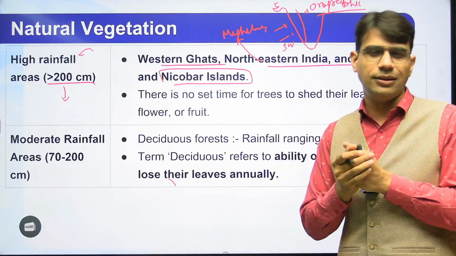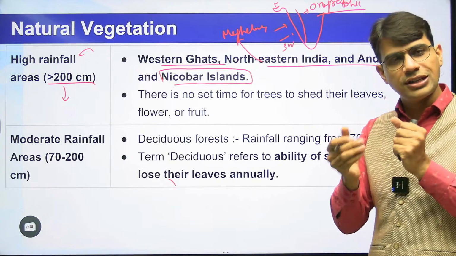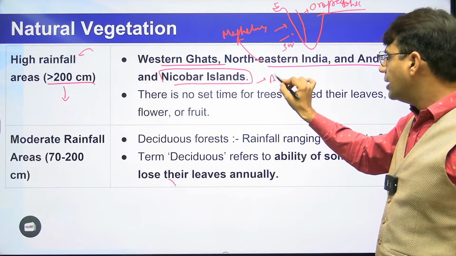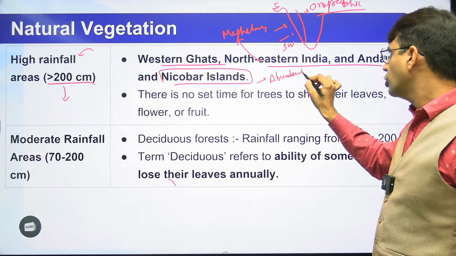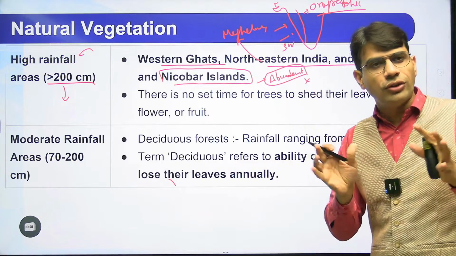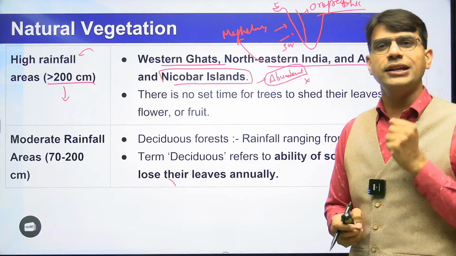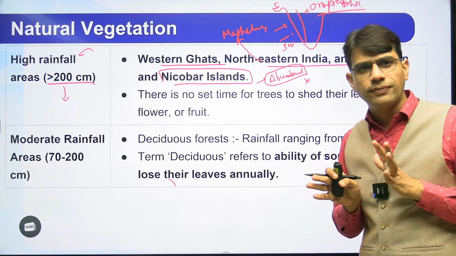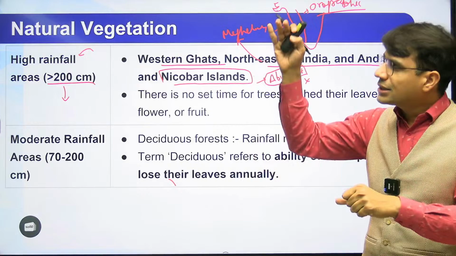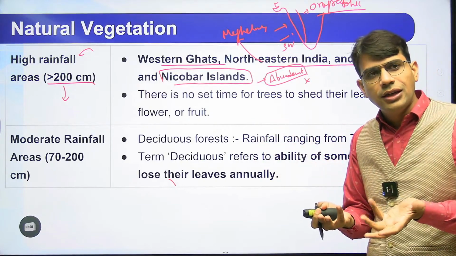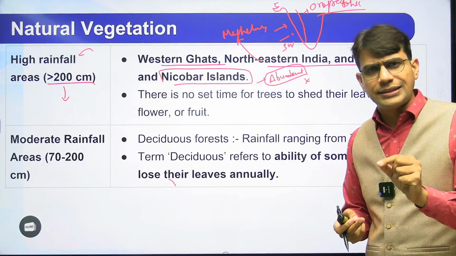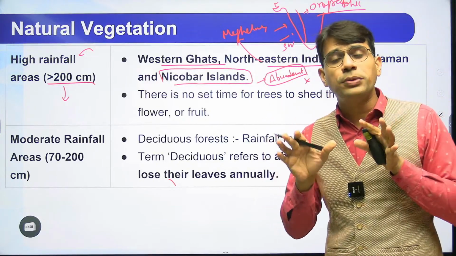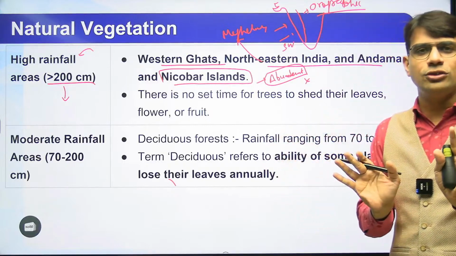अब जब 200 सेंटीमीटर से ज्यादा रेनफॉल होगा तो you have to understand a sense of a vegetation, and what is the essence? The essence is, in that case they have the abundant supply of water, so the trees don't need to conserve water. And actually what is the process behind conservation of water? Trees drop down their leaves just to conserve water, because when they are dropping their leaves the sunlight falling on the trees will be very less, and automatically the outcome will be on the lesser side. So quite simply I will say कि there will be no dropping of the leaves because tree doesn't have a need to conserve the water.